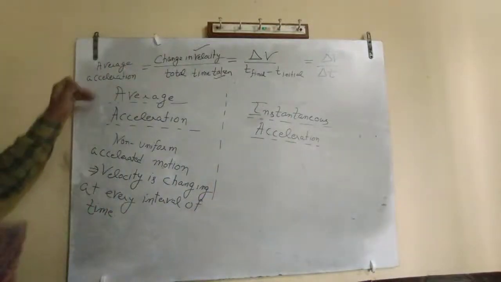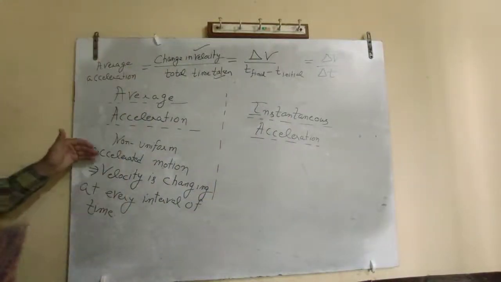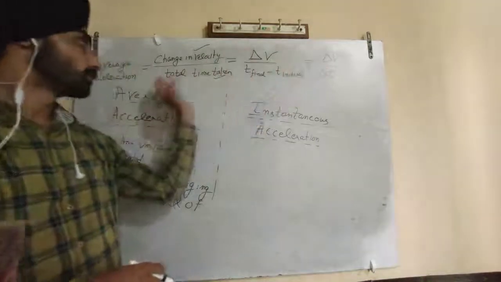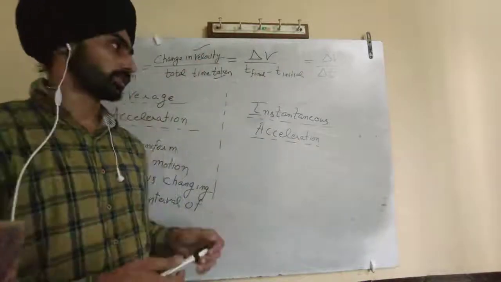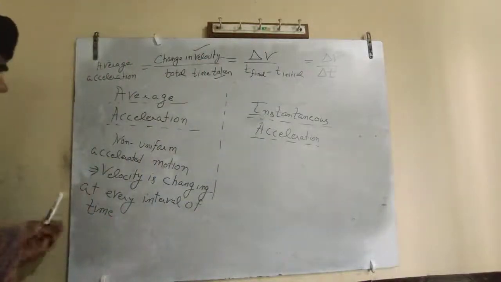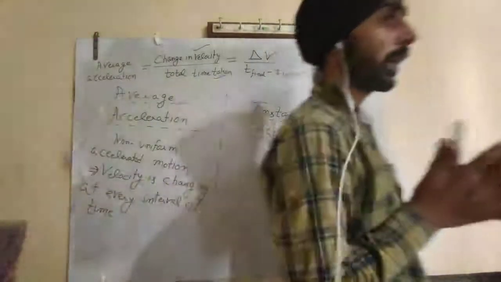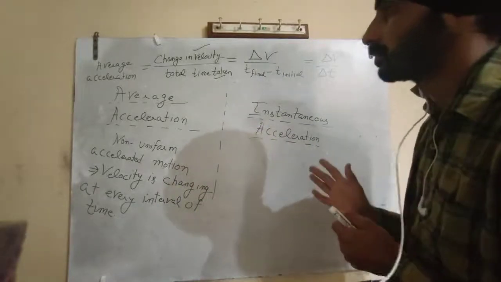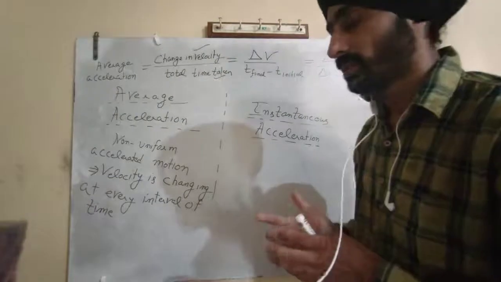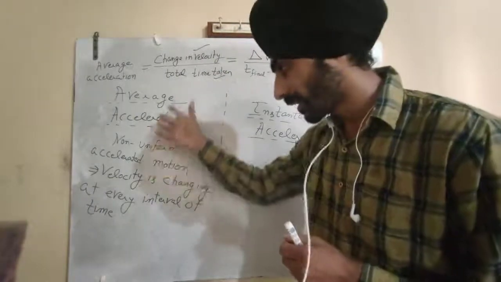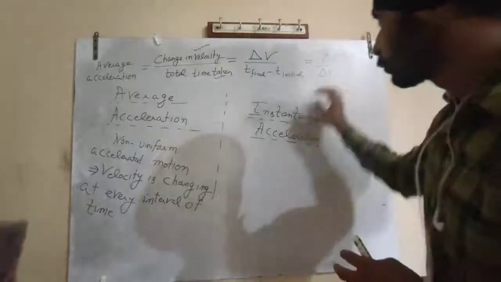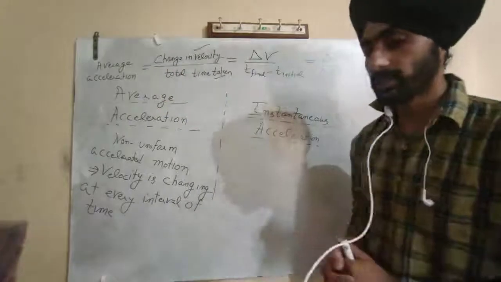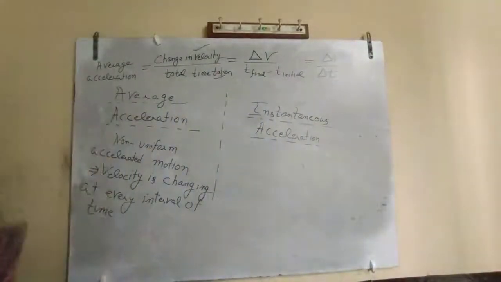So average acceleration is the change in velocity when an object is moving with a non-uniform accelerated motion, upon the time taken for that change. There is no proper definition, but you will reach this conclusion: delta v by delta t gives the average acceleration. So average acceleration is done.